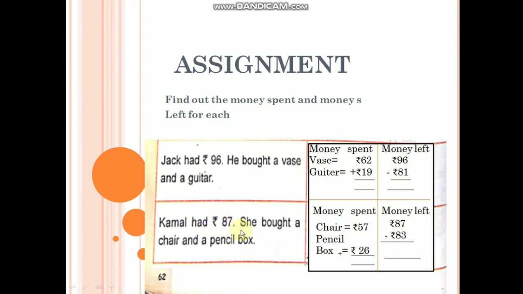Kamal had rupees 87. She bought a chair and a pencil box. Chair cost given, pencil box also given. You add this one, then you will get money spent and write here money. Kamal had 87 rupees and spent 83 rupees. If you do minus, then you will get money left.